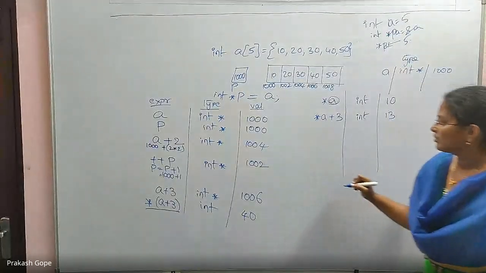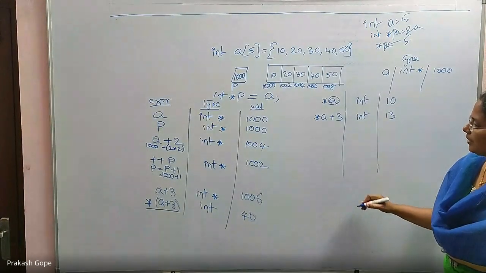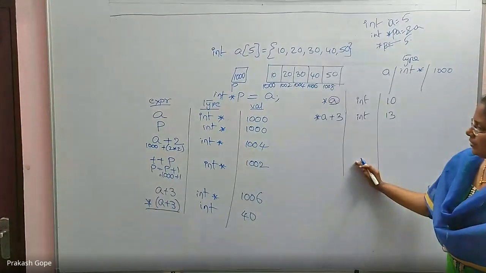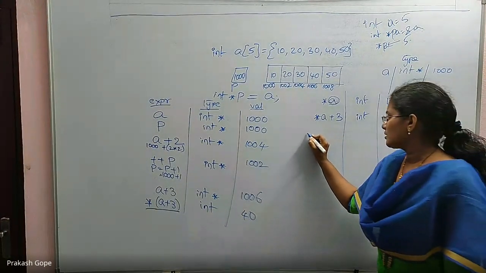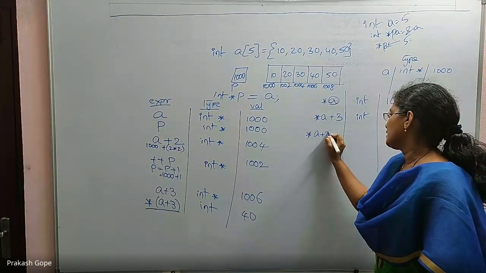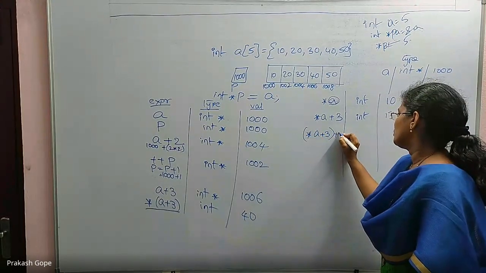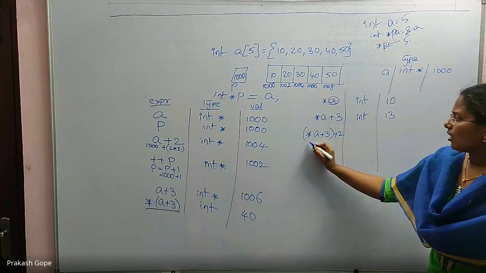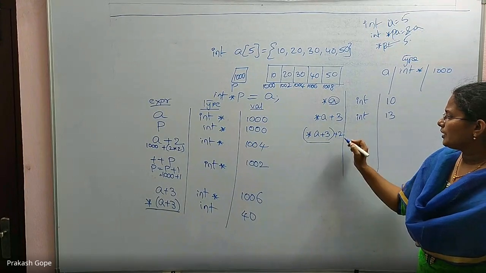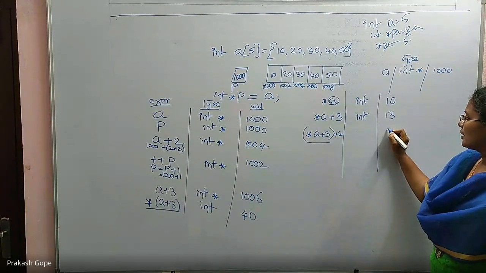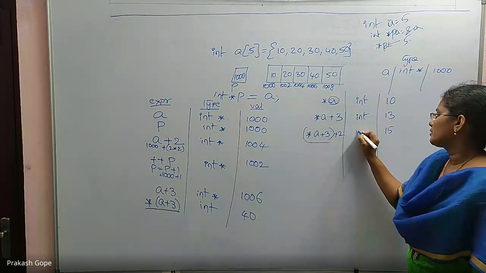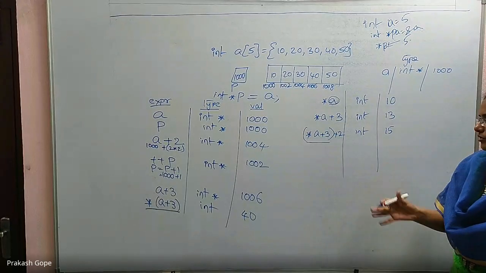And even if I say star a plus 3 plus 2, same, there is no difference. Already this is an integer. For an integer, you are adding one more integer. 13 plus 2, 15. There is no confusion.